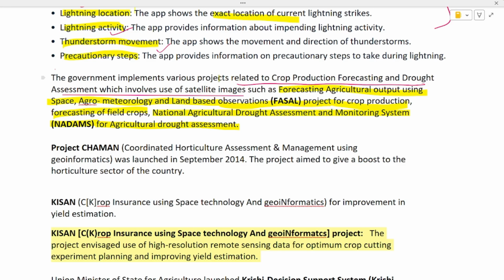The full form of Project CHAMAN is Coordinated Horticulture Assessment and Management using Geoinformatics. It was launched in September 2014. The project is aimed to give a boost to the horticulture sector of the country using geoinformatics, that is geospatial and monitoring systems.